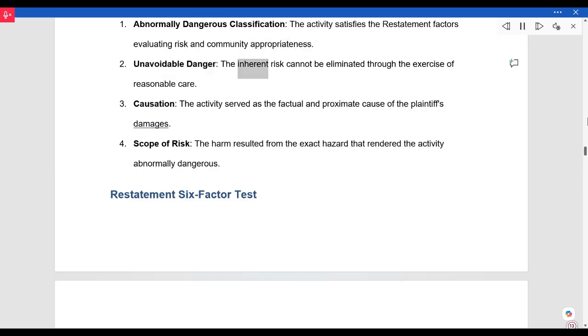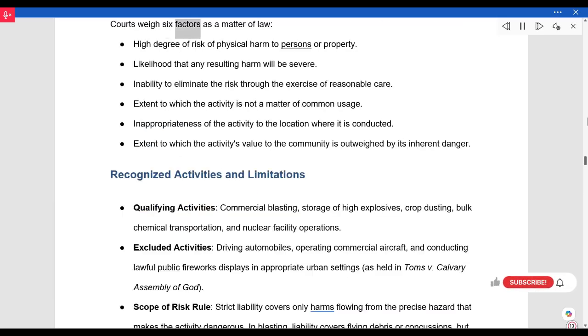Unavoidable danger. The inherent risk cannot be eliminated through the exercise of reasonable care. Causation. The activity served as the factual and proximate cause of the plaintiff's damages. Scope of risk. The harm resulted from the exact hazard that rendered the activity abnormally dangerous. Restatement 6-factor test. Courts weigh 6 factors as a matter of law.